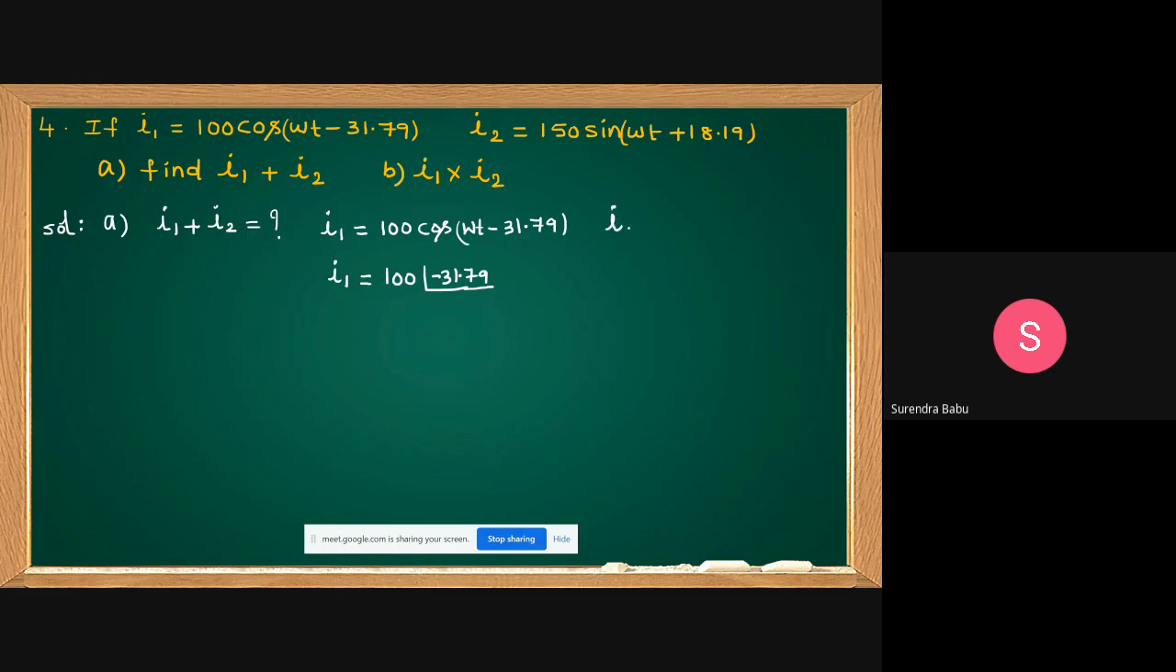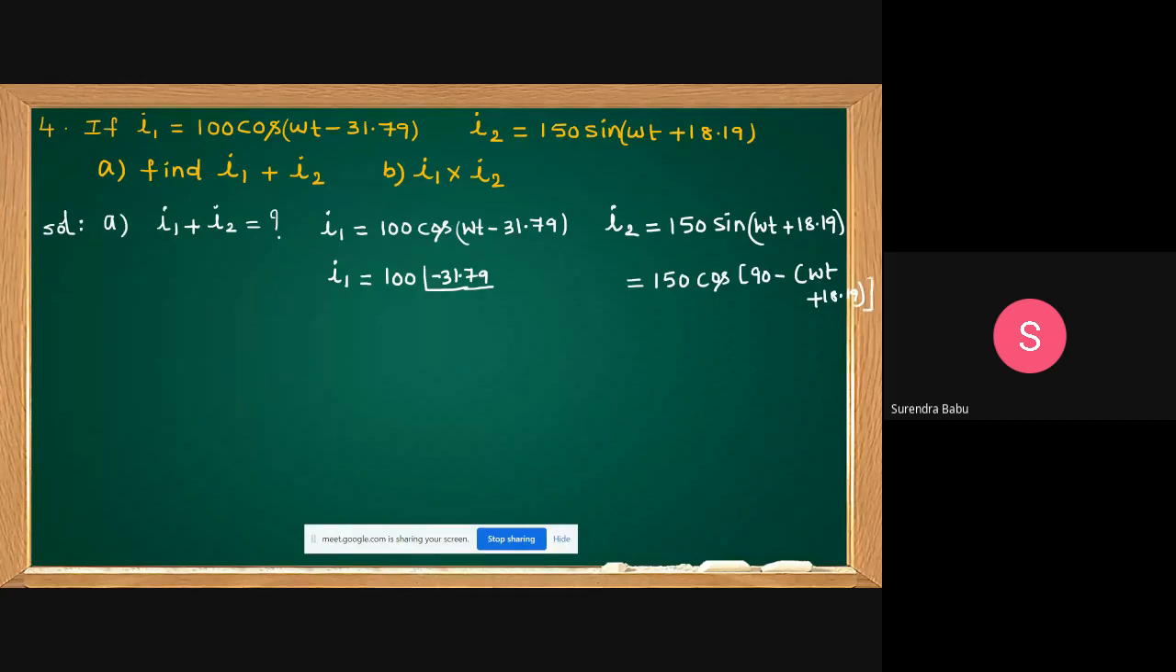What is I2? It is given, students, 150 sine omega t plus 18.19. I told already, if sine is given, you can convert into cos, because I1 is taken in cos, so this also you take in terms of cos. Then how can we convert into cos? Shall I write 150 cos of 90 minus of omega t plus 18.19?